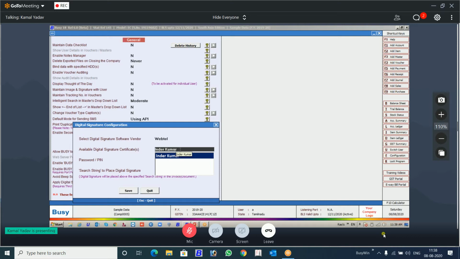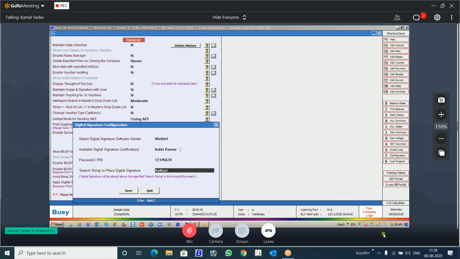This is the person whose digital signature is right now inside my DSC. Secondly, for security purposes, every DSC comes with a password, so that password you have to define here. Even if somebody has your DSC, if they don't know your password, they cannot use it. Now there is a string to search for the digital signature. Now the question arises, where are you going to digitally sign? Let's take the example of an invoice. It is simple and the most required thing. Where are you going to sign that?